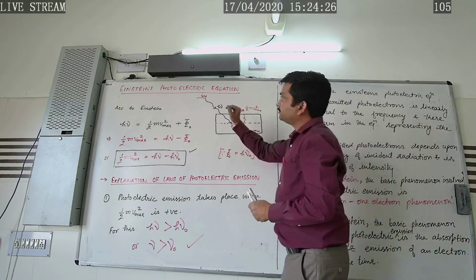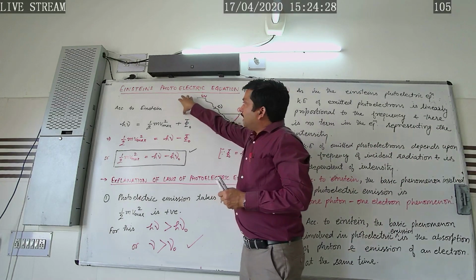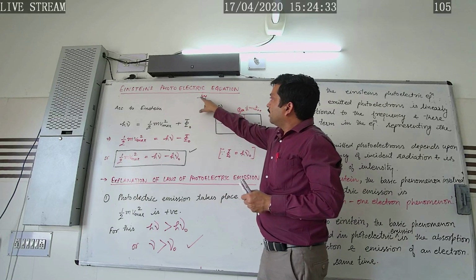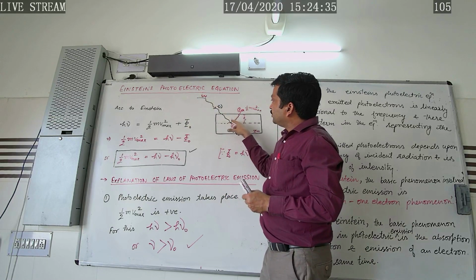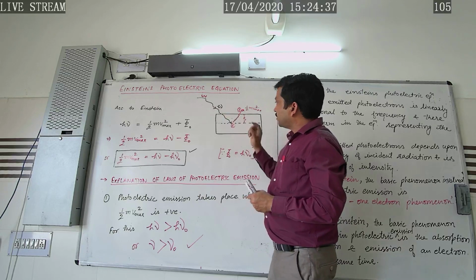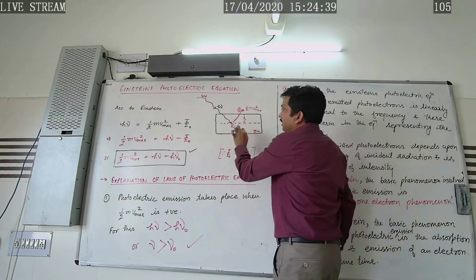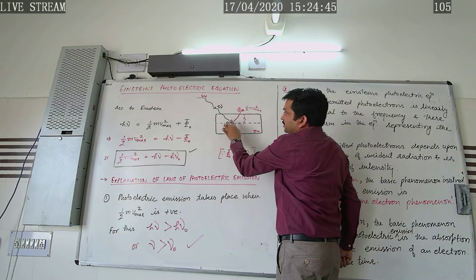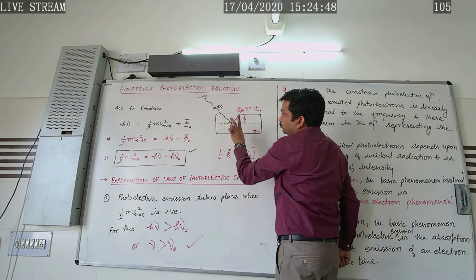Once again repeating, according to Einstein, whenever a radiation having some energy falls on the metal surface, then the energy of the radiation is utilized by the electron in two ways.